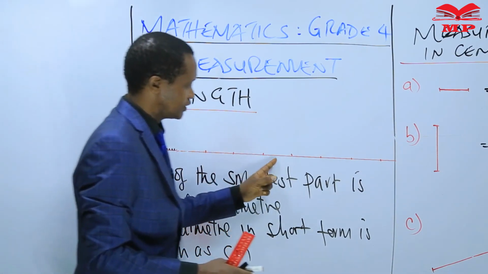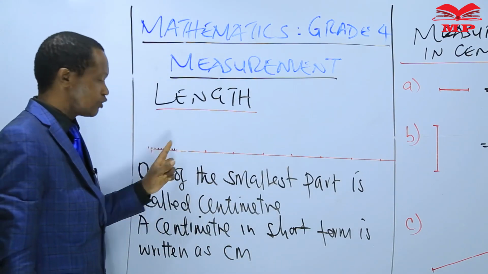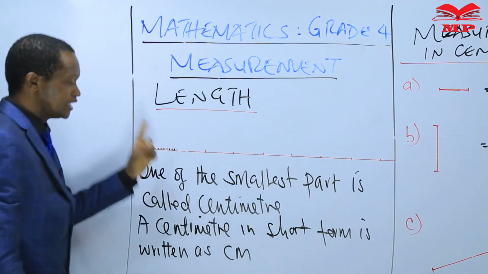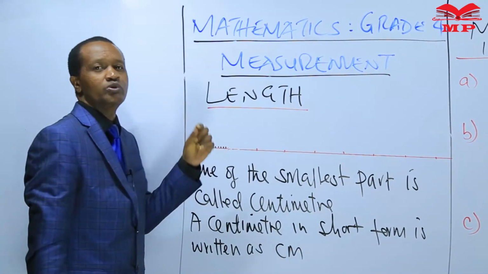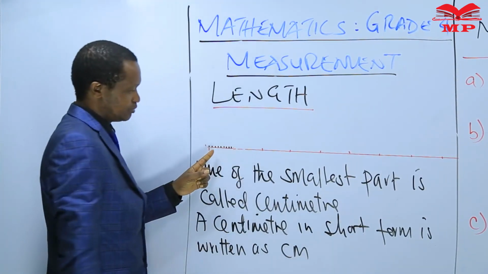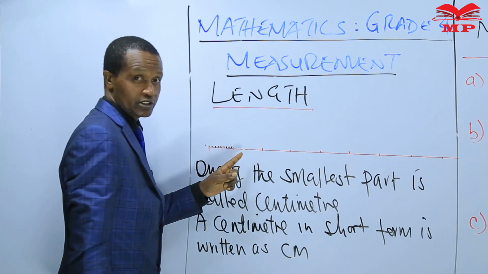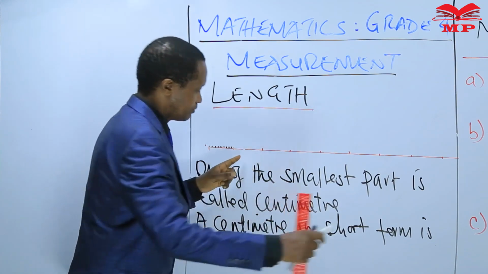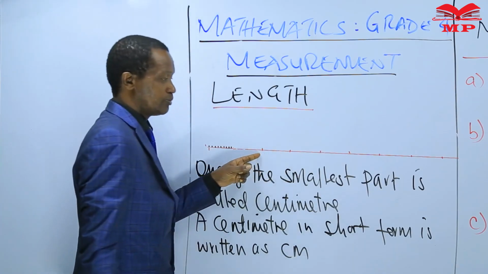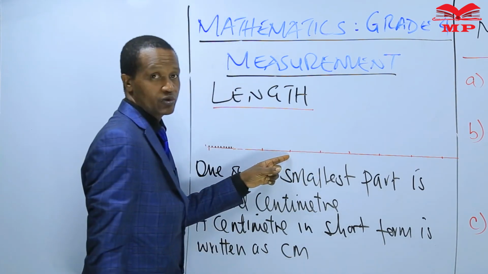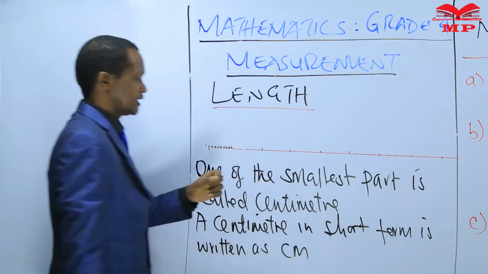I say that a meter ruler is marked into 10 equal parts: 1, 2, 3, 4, 5, 6, 7, 8, 9, 10. Each one of the 10 parts is again divided into 10 equal parts. And I demonstrated here, 10 small equal parts. The other big part has also 10 equal parts. The third one, 10 equal parts. The fourth one, 10 equal parts. The fifth one, 10 equal parts, up to the last part.